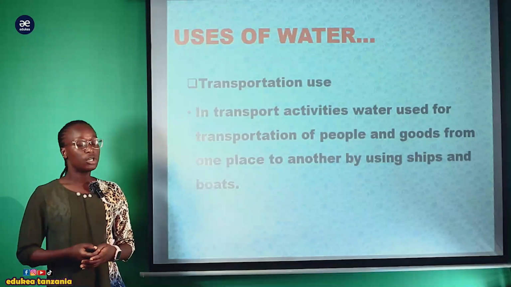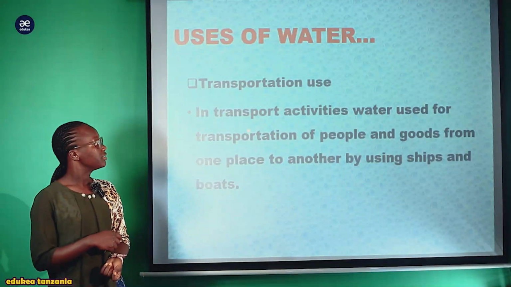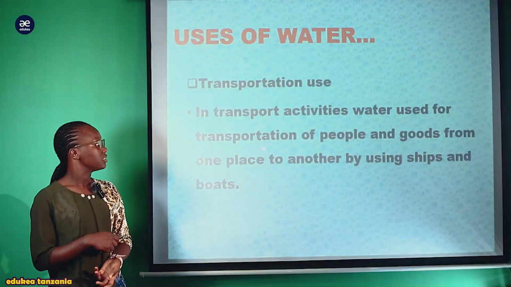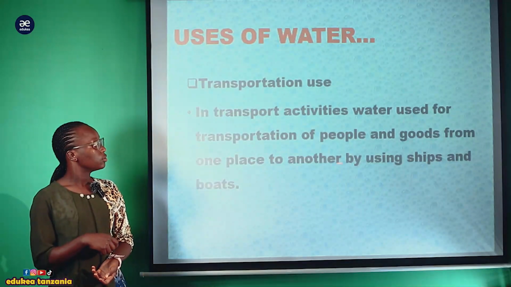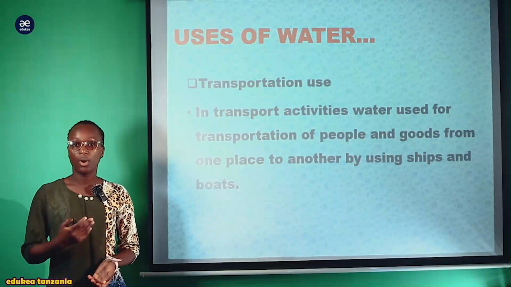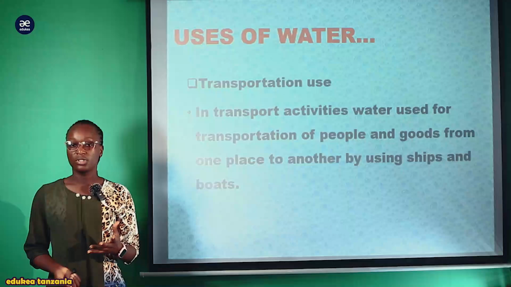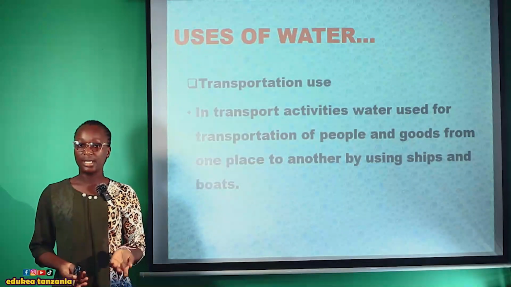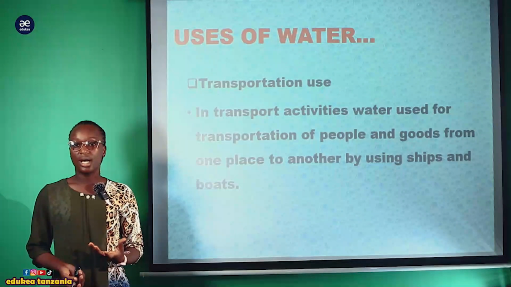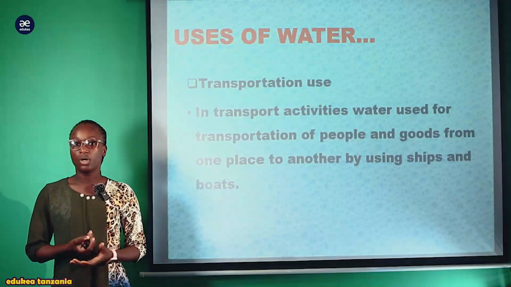But also in transportation, water is used in transport activity, as it is used for transportation of people and goods from one place to another. Kwamba water, the sources of water, for instance, oceans, lakes, we can use the transport system, for instance, ships, boats, to transport goods or people.